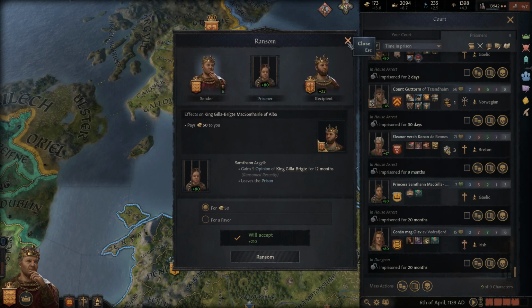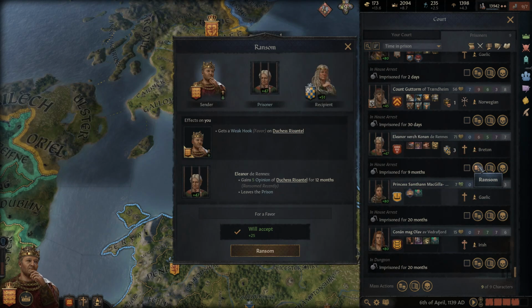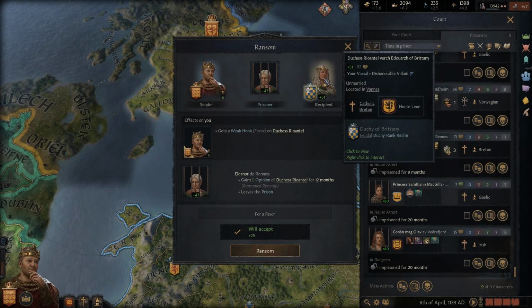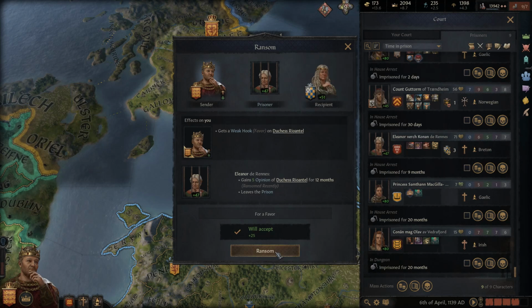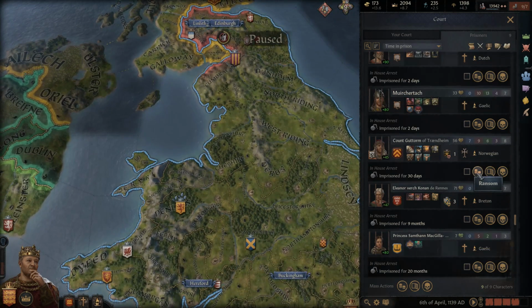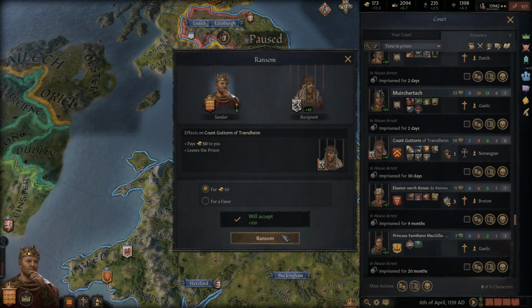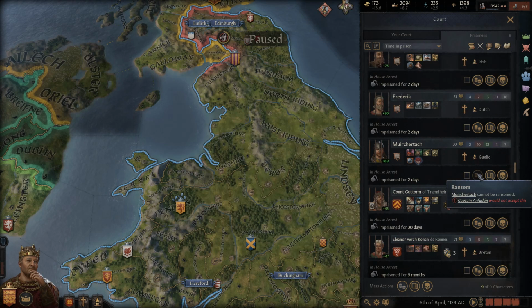I can't ransom her now. Hopefully he'll have the money for her. She's worth a lot more. This would just grant us a favor. But a favor on the Duchess would be useful. Let me just see here. Yeah, we get a weak hook on her. So yeah, I guess we'll go and do that. I think that's her mom. That's the reason why she's willing to do that. Ransom off this guy for 50 gold here.